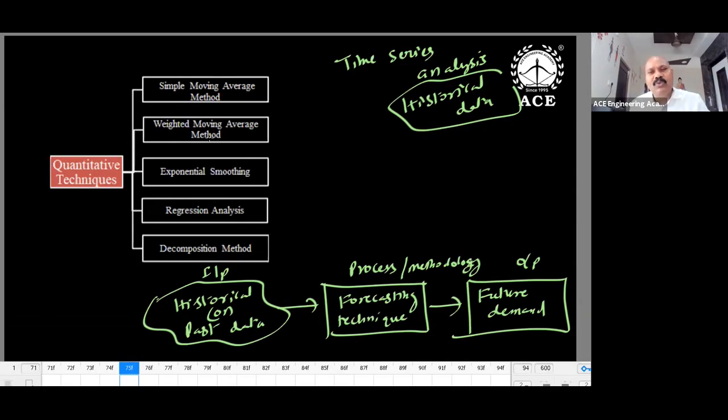So if you refer to 3 months old data, at that time that model could have been the hottest model, but now it is simply an outdated model. Why is it getting outdated? Because of upcoming versions, new versions. Because of new versions, the old version is getting outdated. So in such cases, we will use weighted moving average.